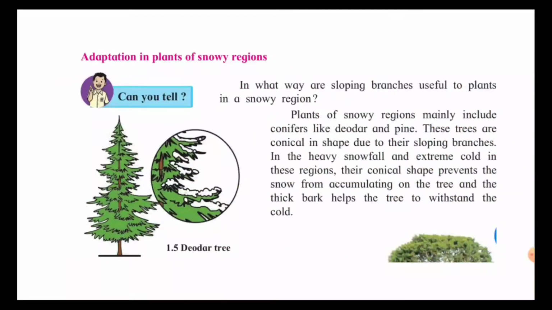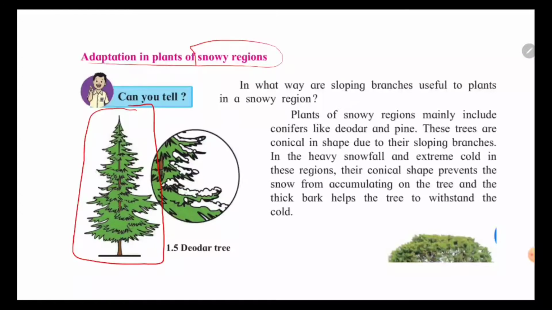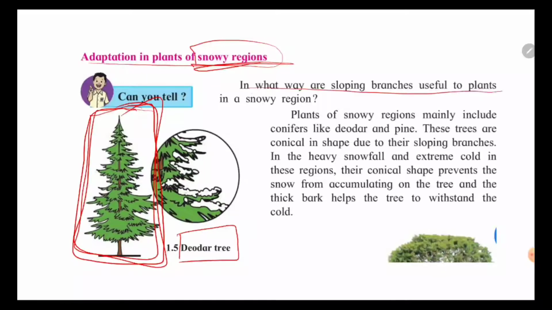Okay. Next is adaptation in plants in the snowy region. If you have visited Kashmir, Manali or any snowy region, you would have seen this type of tree very much there. You also know this tree as the Christmas tree. You must all have seen this. But its name is Deodar tree. Now what is the reason that there are this type of trees in snowy regions and not in our locality? Why? In what way are the sloping branches useful for the plant in the region?